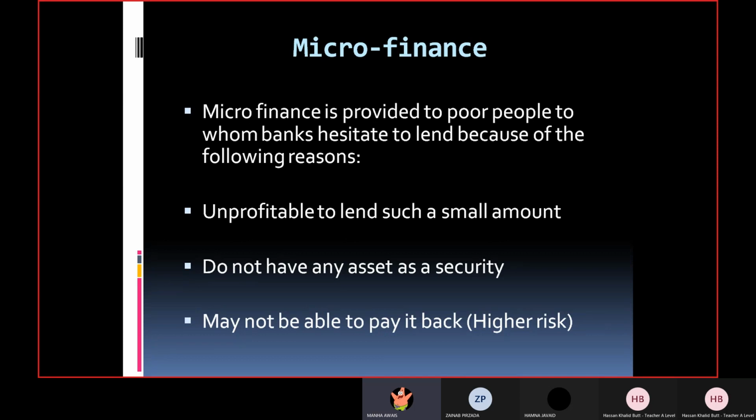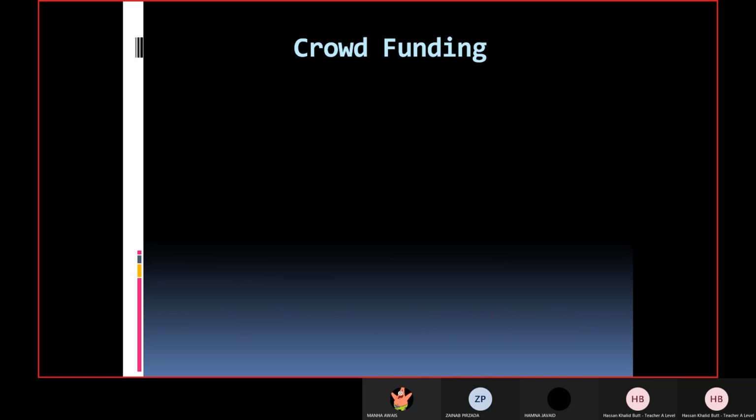Right, good. So that's why whenever you define this term, you will say it is available to poor people because traditional sources of finance are not available to such people. Now, traditional sources of finance means banks. Simple as that. So banks usually do not offer them any kind of loan as we discussed. All right. Now another term,